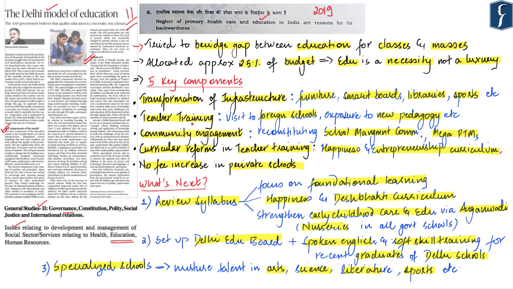Now it is very unlikely that UPSC will ask a question particularly on Delhi because it is very state specific. However, whatever we have studied here today is very much applicable to the general education status in India. So you can use all these points if you are writing an answer on any question related to education governance under GS paper 2. Further, for your practice, you can try to write an essay on the topic: Education is a necessity, not a luxury. And in this essay, you can incorporate the points which we have just now studied. So with this, let's take up our next news.